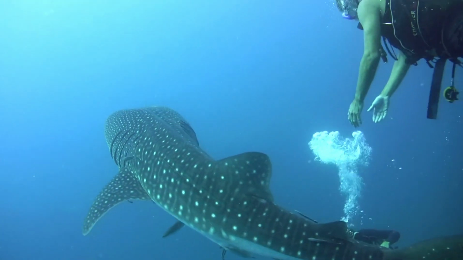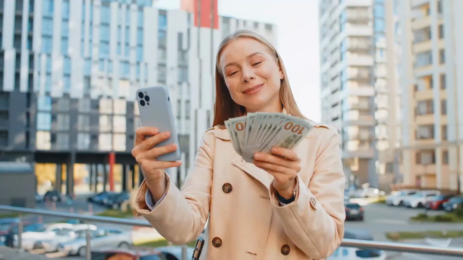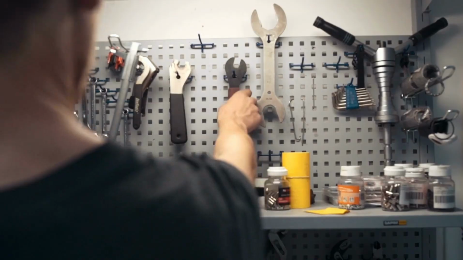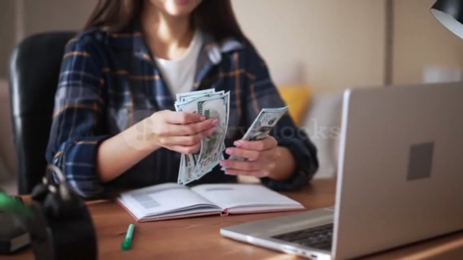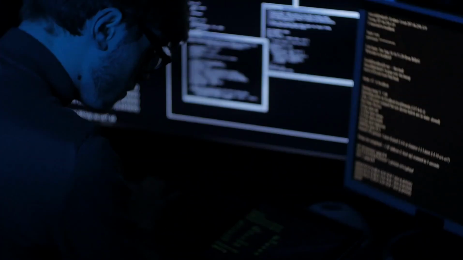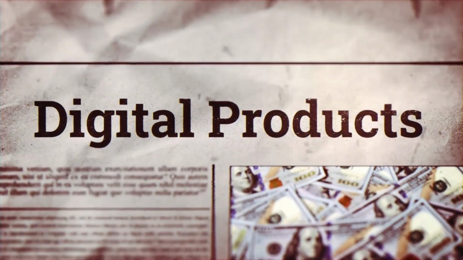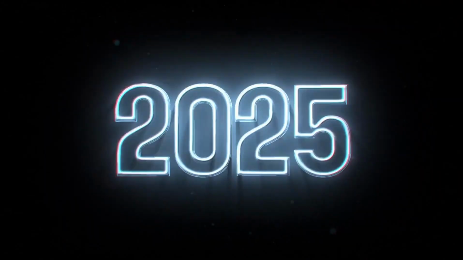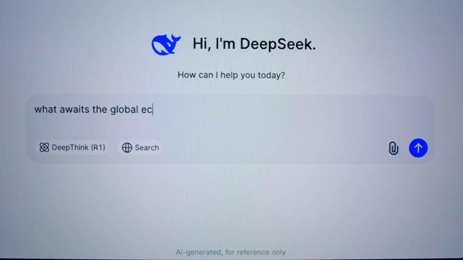Today we're diving into something that's seriously shaking up the online income world, DeepSeek AI. This tool is changing how people make money from home, from content creation to freelancing and even launching digital products. If you're looking for fresh ways to boost your income in 2025, this video is going to show you how to put DeepSeek AI to work.